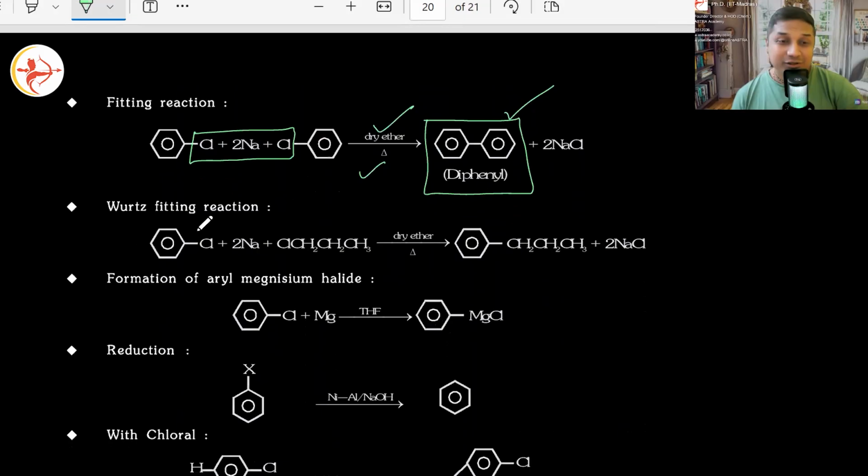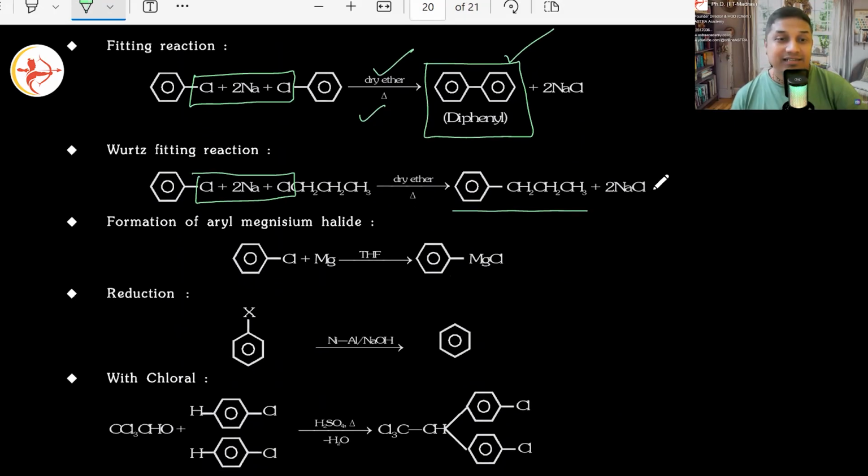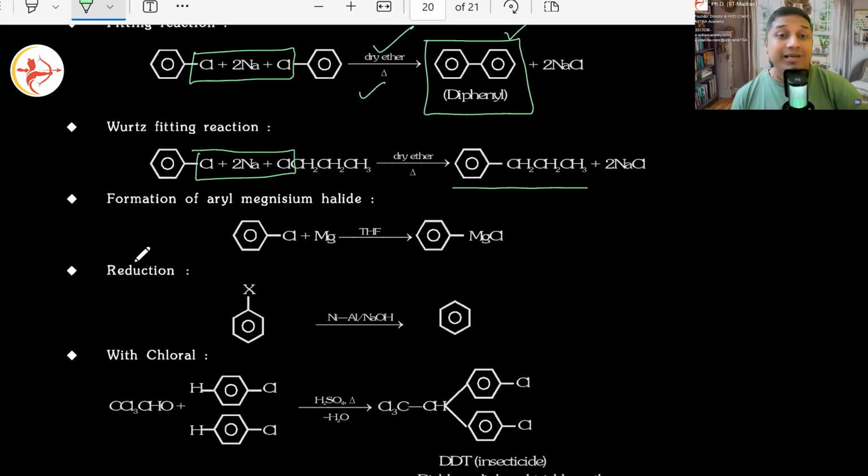Wurtz-Fittig reaction. This also you have seen already. Yes, NaCl will leave, and this propyl group will go and join with the benzene, propyl benzene. Nice, correct. Then formation of aryl magnesium halide. What is it? Who is this fellow? Grignard reagent. Isn't it? It is a Grignard reagent.